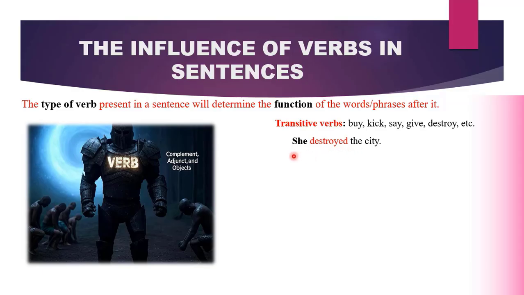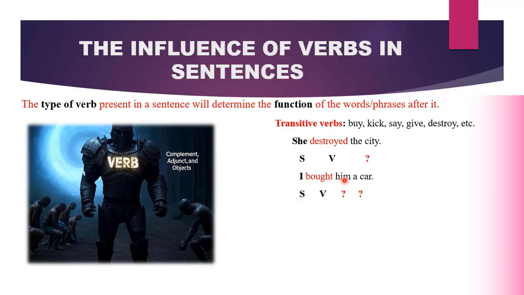We know our subject, which is she, and we know our verb, which is destroyed. What about the city? What is the function? Since this is a transitive verb, it will determine the function of the city.